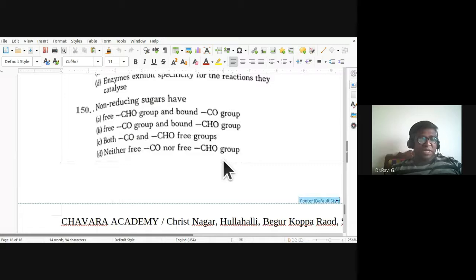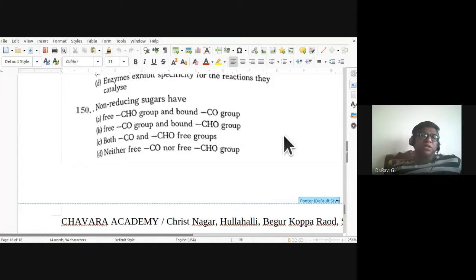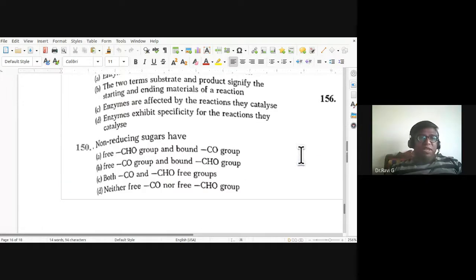Non-reducing sugars have: free CHO group and bound CO group; free carbonyl group and bound ketone group; aldehyde group; both ketone and aldehyde group free; neither free ketone nor free aldehyde group. So D is the right answer for 150th. So non-reducing sugars have neither a free ketone group nor a free aldehyde group.